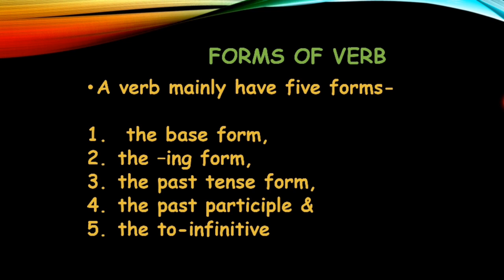Let's see these forms. First one, base form, original form, जो आपका verb actually में word है, right? ing form, like continuous form when we put ing after that verb. Past tense, when we form past tense. Participle. Now what is it, past participle? Basically students, this is mainly a form of a verb, right?